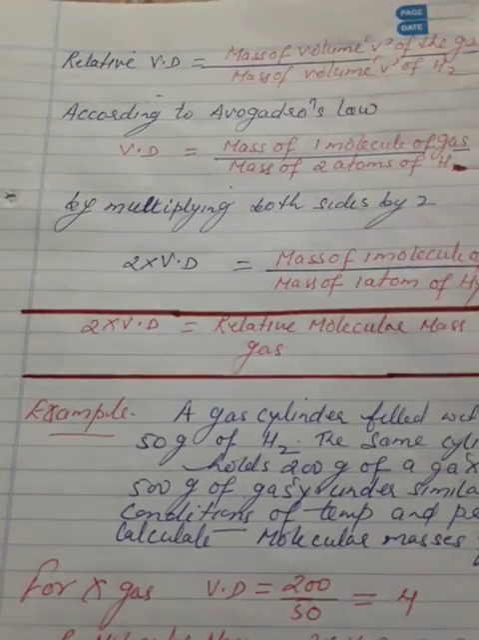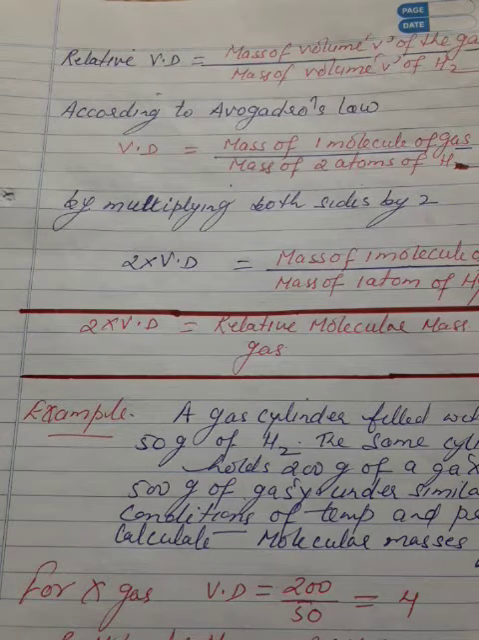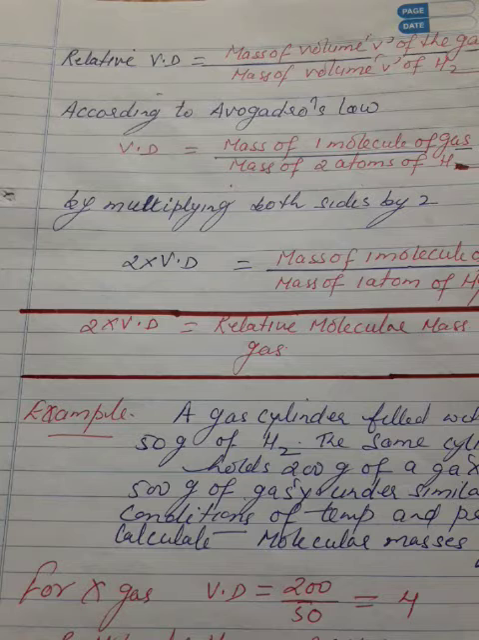So first, example number 1. A gas cylinder filled with hydrogen holds 50 gram of the gas. The same cylinder holds 200 gram of a gas X and 500 gram of gas Y. Considering the same condition of temperature and pressure in the cylinder, calculate the relative molecular masses of gases X and Y. Okay, the cylinder is the same, it means volume of all the gases is the same.